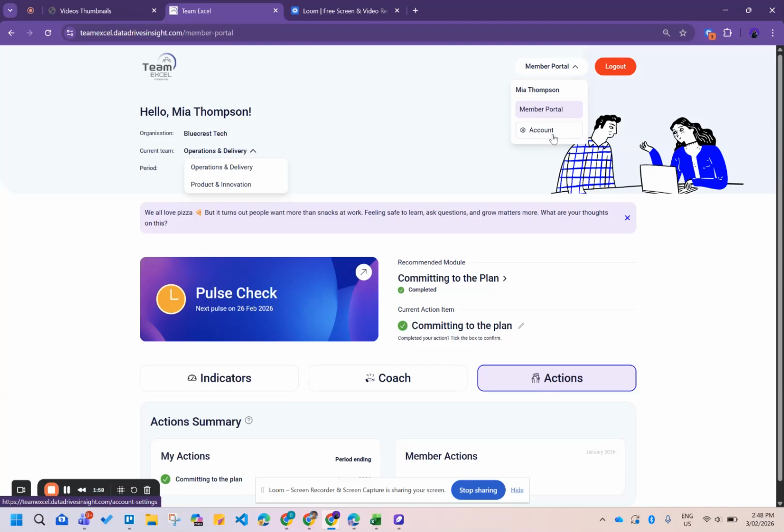Depending upon the role combination that you hold, if you hold a team leader role plus a member role, or an organization leader role plus a member role, then another screen is added, which is the overview screen. We will view what the platform will look like for somebody who is a team leader and an organization leader as well.